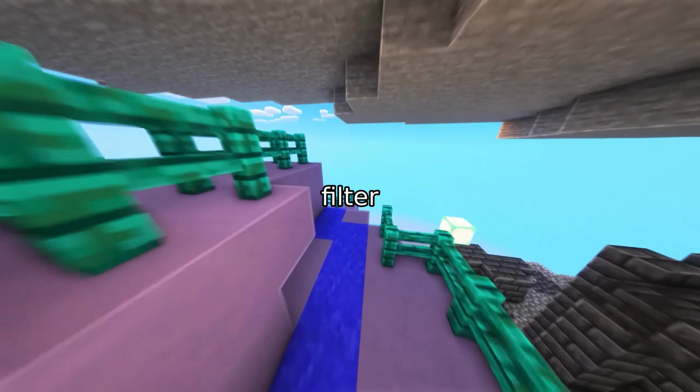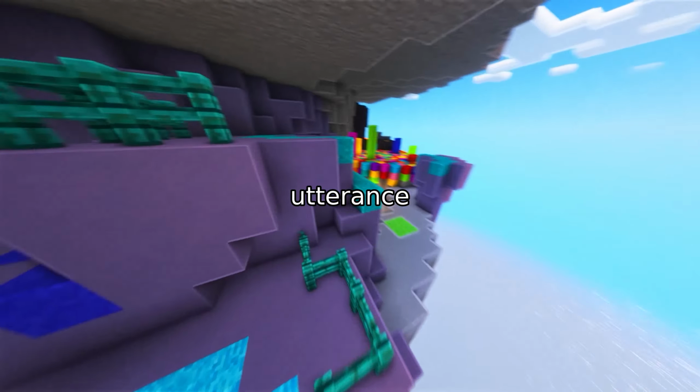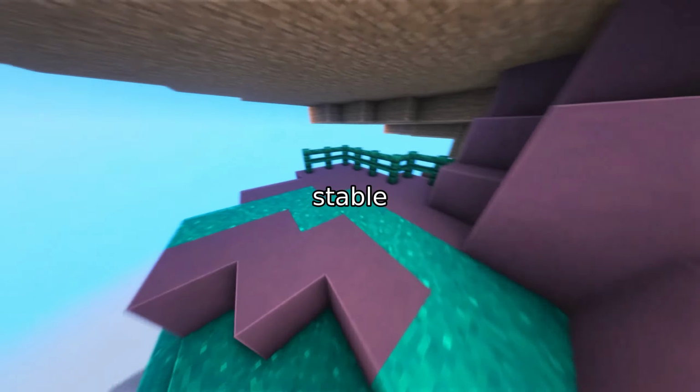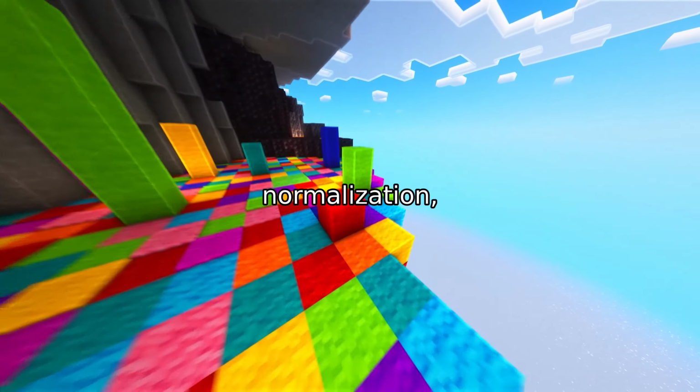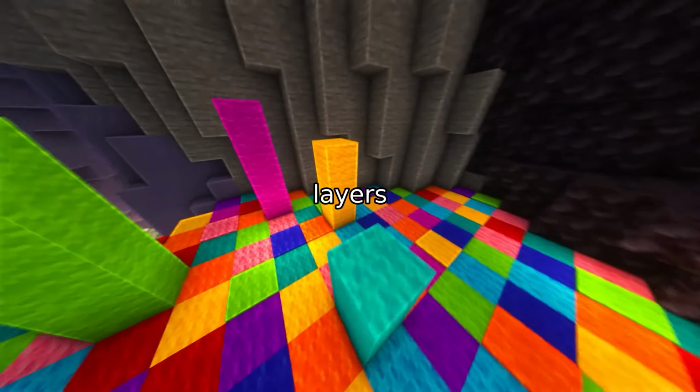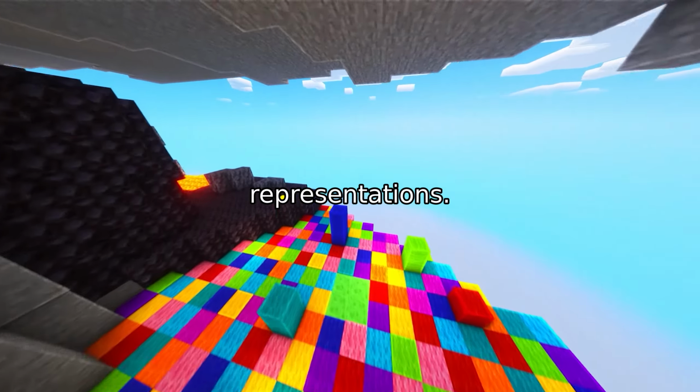This acts as a low-pass filter over the graph signals. Transient, utterance-level noise gets smoothed out, while stable affective patterns are preserved. After nonlinear activation and layer normalization, the model stacks these operations across layers to progressively refine node representations.